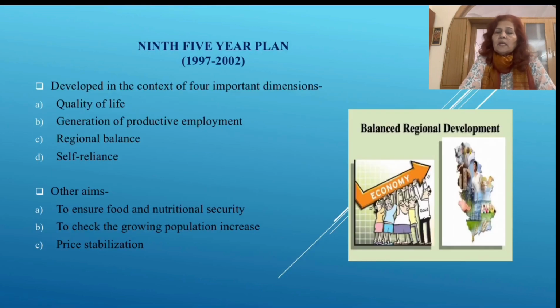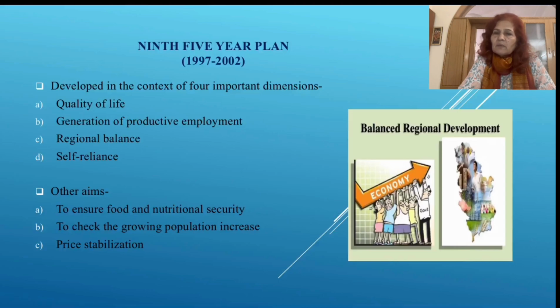Then we come to the 9th 5-year plan from 1997 to 2001, and the basic purpose of this 5-year plan was to develop in the context of 4 important dimensions: quality of life, which can be measured with the help of education, health facilities, and other infrastructural base.